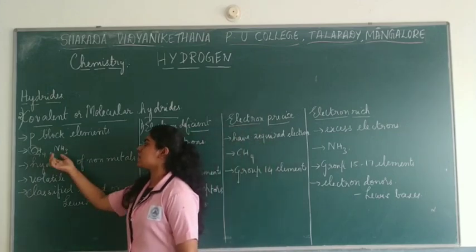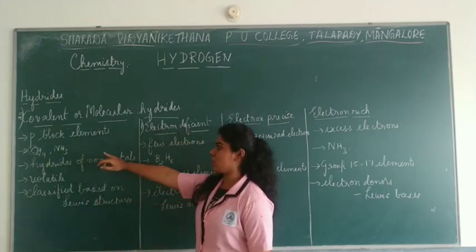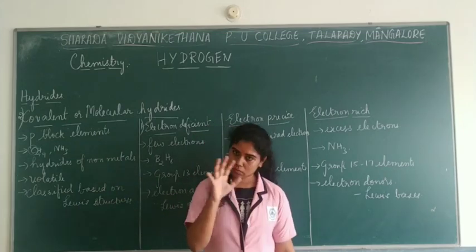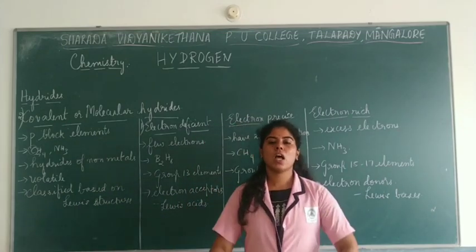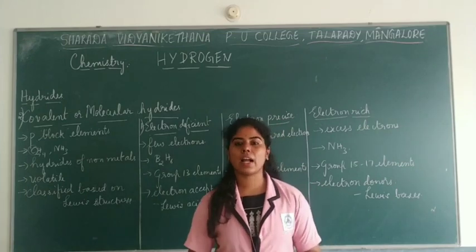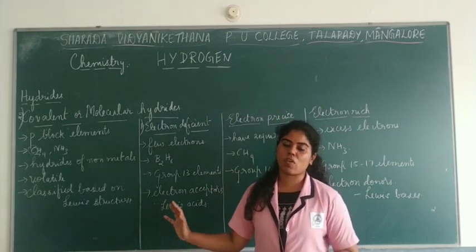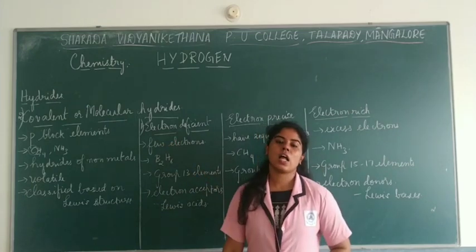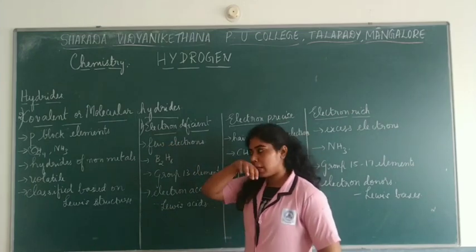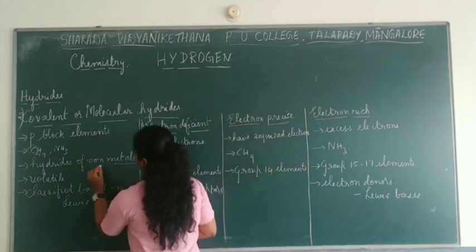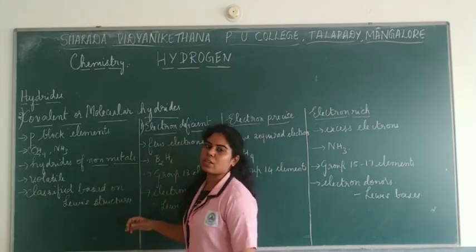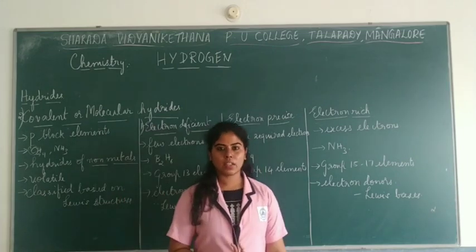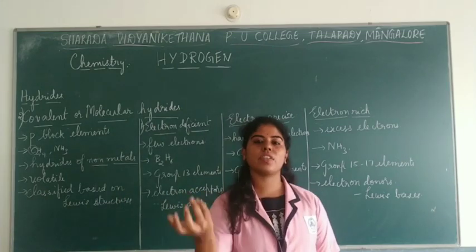So these are some examples of non-metallic hydrides. Especially when you talk about p block elements, the non-metallic hydrides are considered here. As you all know, the covalent character is determined by their physical properties.